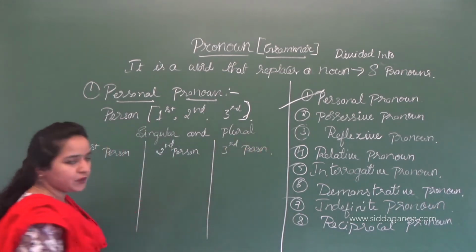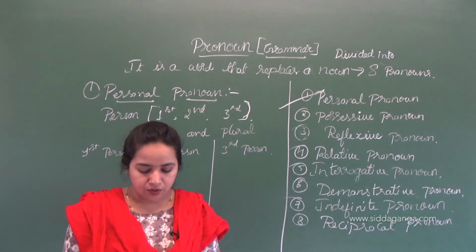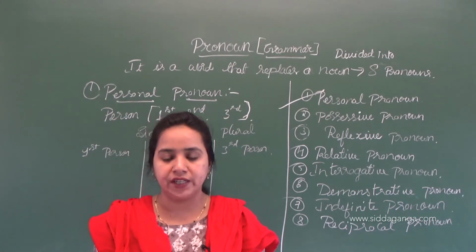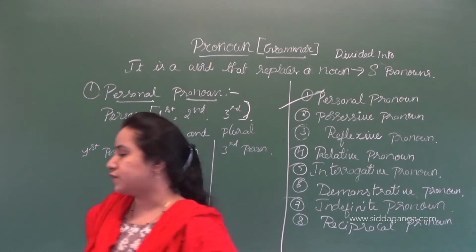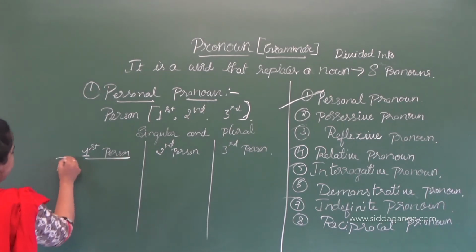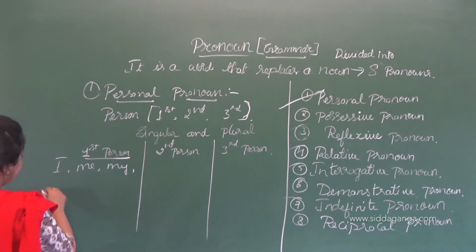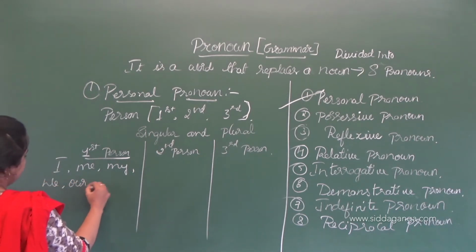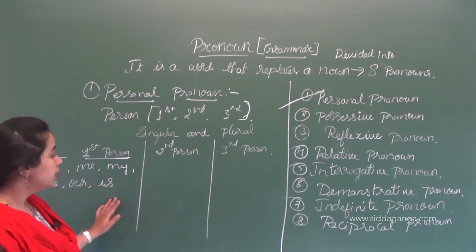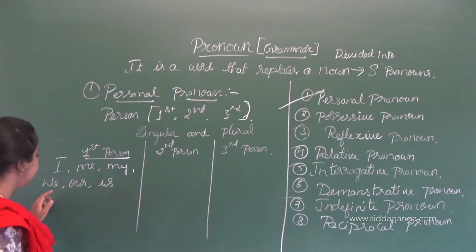So which are the first person? The first person pronoun refers to the person speaking or writing. It includes I, me, my, we, our, us. These pronouns are called first person pronouns.